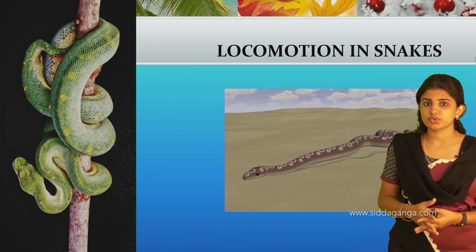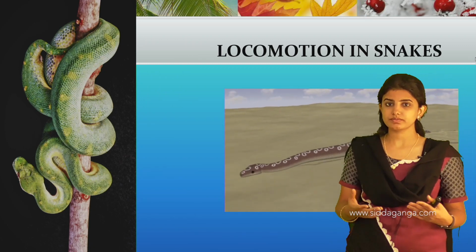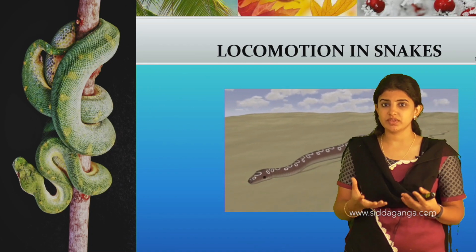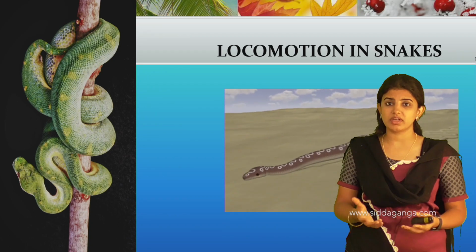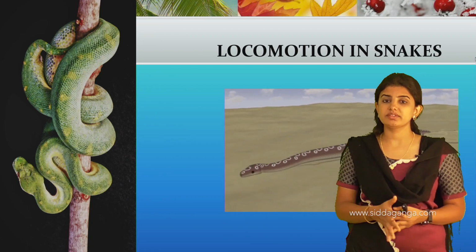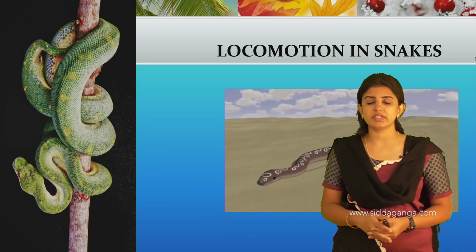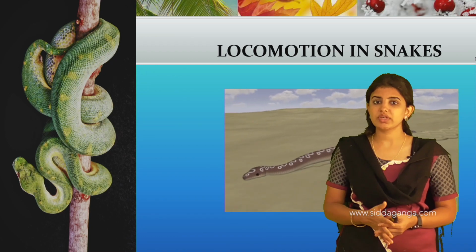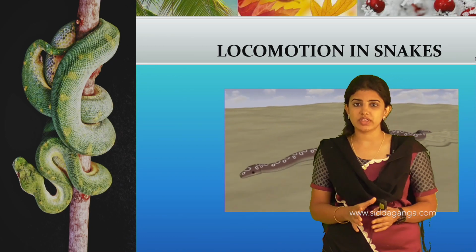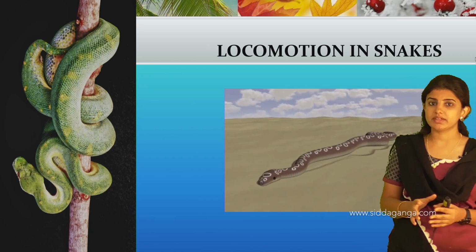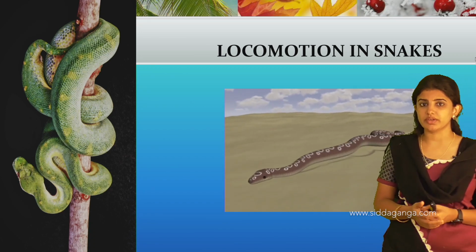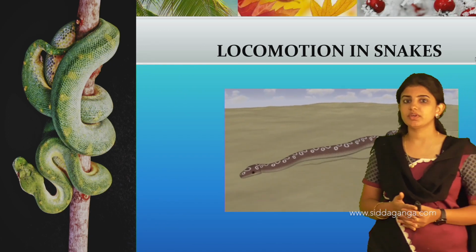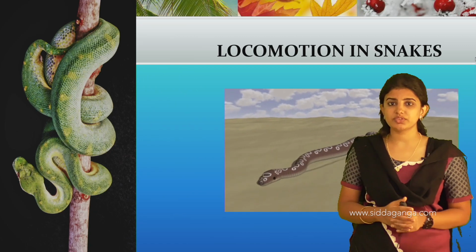Like human beings move from one place to another with the help of legs, different organisms have different locomotory organs. We also learned in today's class about the skeletal system. The skeletal system is the framework of the body made up of bones, and it is usually classified into two types: the exoskeleton and the endoskeleton. Organisms like cats and dogs show the endoskeleton, where the skeleton is present inside the body.